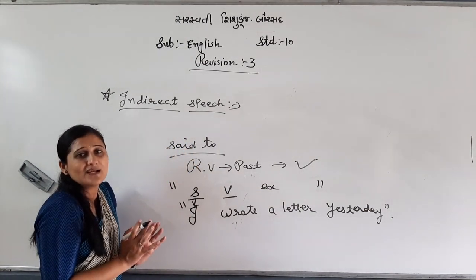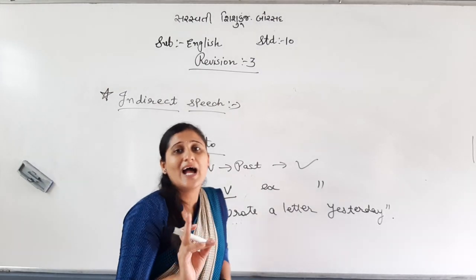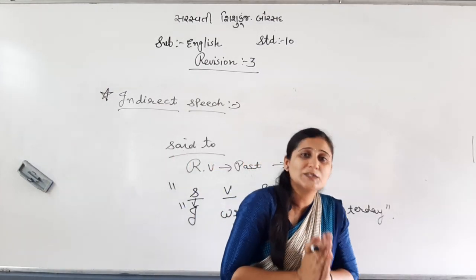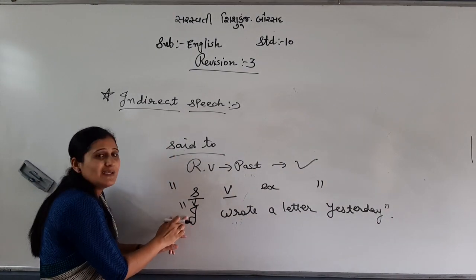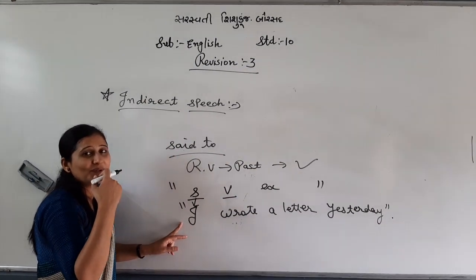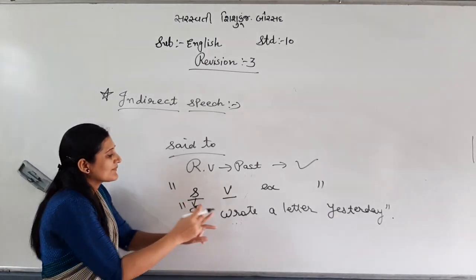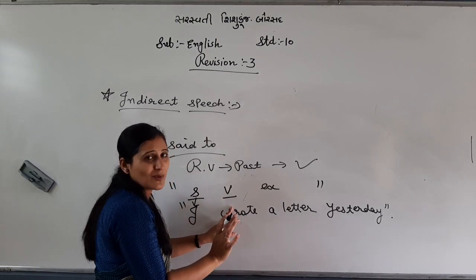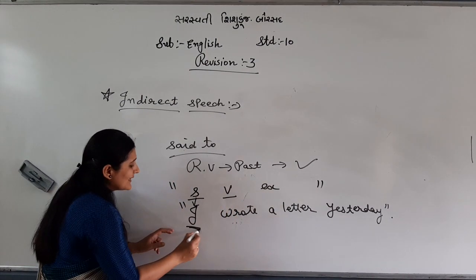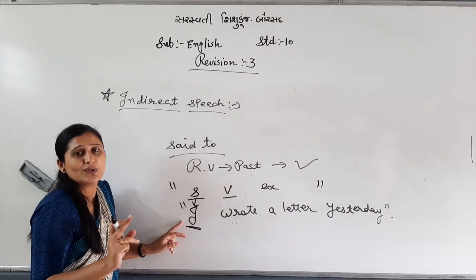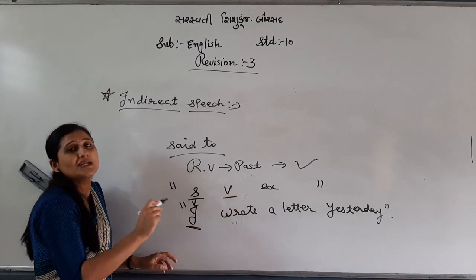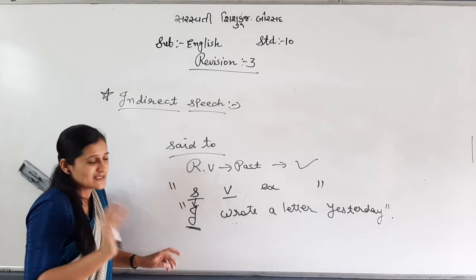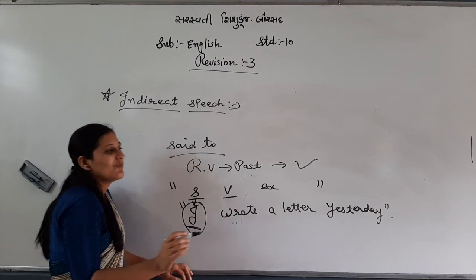How will you change subject? I am talking about reported speech. When there is I, my, me, we, our, us, change according to speaker. If there is you, your, yourself, change according to listener. And if there is he, she, it, no change. That is about subject. Now verb.